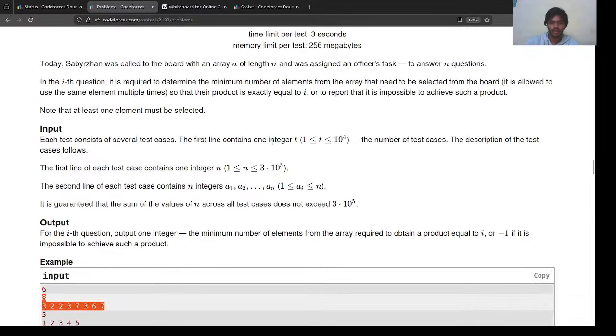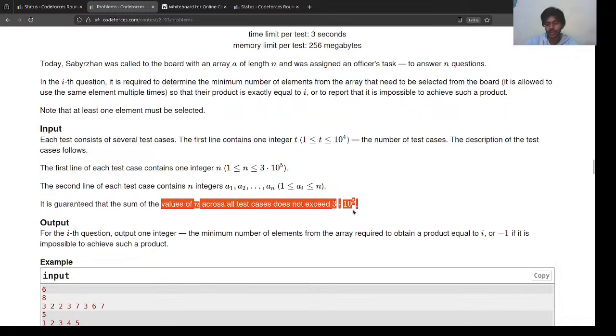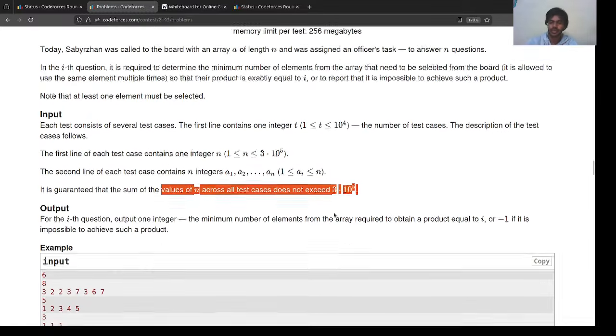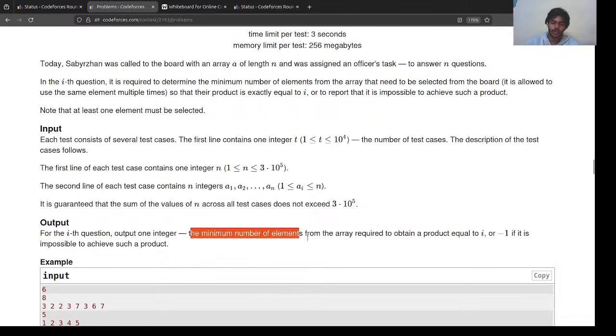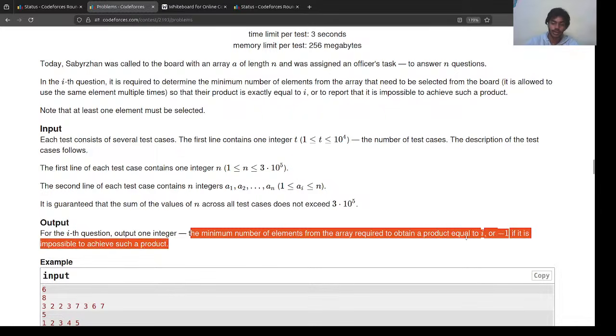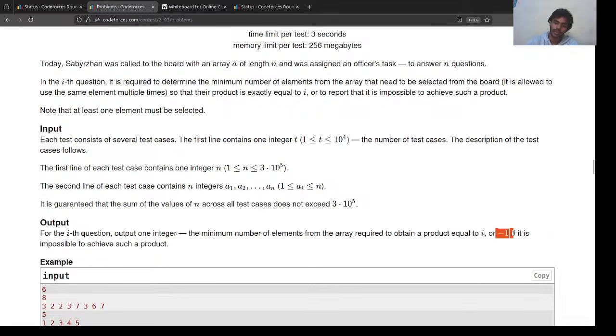The constraints are the usual t number of test cases, n, which tells us the number of elements we have, and the integers, and the sum of n should not cross 3 times 10 raised to 5. Like the basic constraints, basic input taking. And then we have to find the minimum number of elements from the array required to obtain the product, or we have to print -1 if it's impossible to achieve the product.